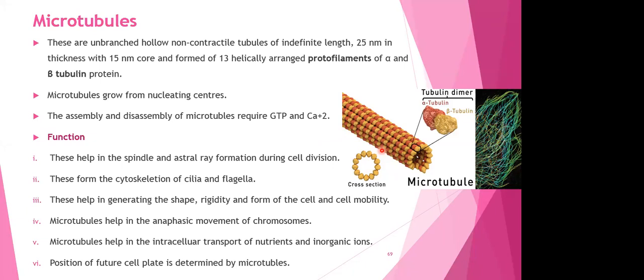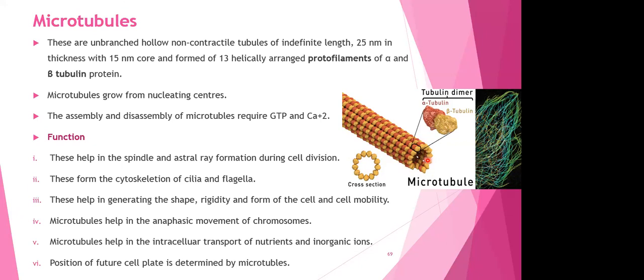arranged protofilaments of alpha and beta tubulin. Now here you can see dark brown color and light brown color, or skin color as we call it, right? So look, this is alpha tubulin, this is beta tubulin. These alpha and beta tubulins join together and this is made of 13 such protofilaments. So you can see like this 1, 2, 3, 4, in total there are 13. So you can see this entire thing is 13. And how many are there? See, 13 alpha with 13 beta. These 13 are formed by joining. Okay. So these are going to be called protofilaments.